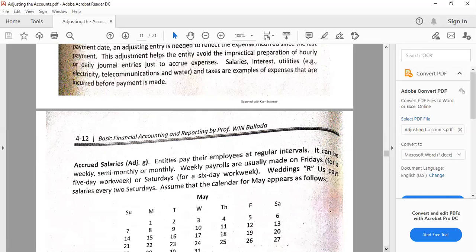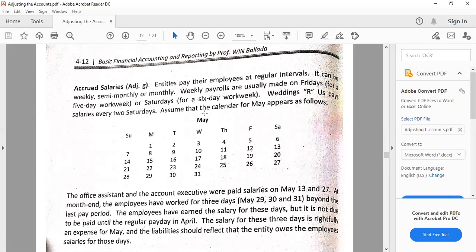So here are some examples. We have accrued salaries. Normally, salaries are already incurred for the employees, but because of certain ways of payment of certain workers, some portion of the salaries are unpaid for a specific period. This is normally applicable for employees for whom time is very important in determining their salaries.